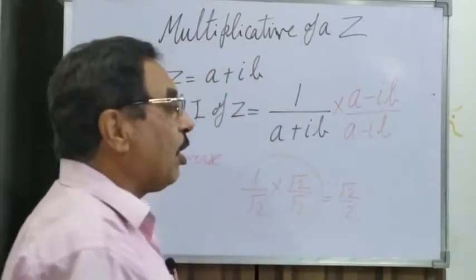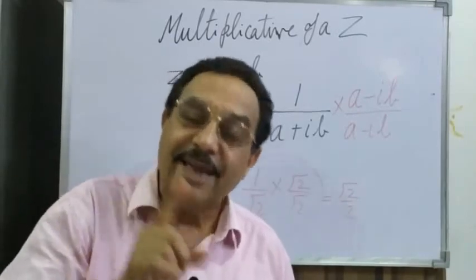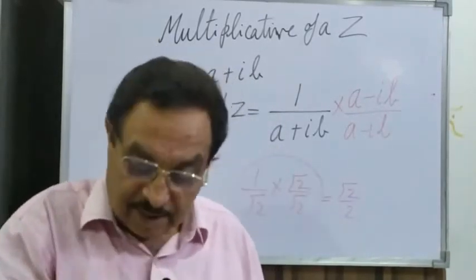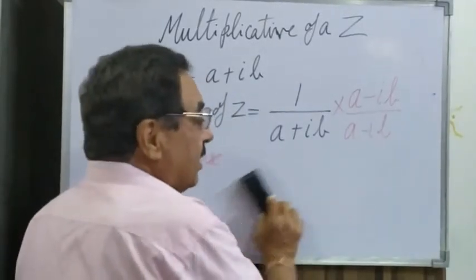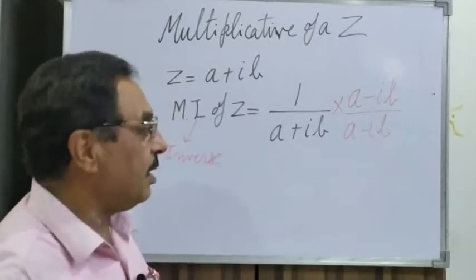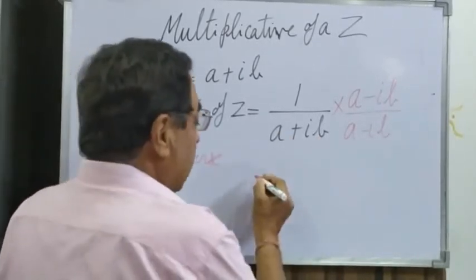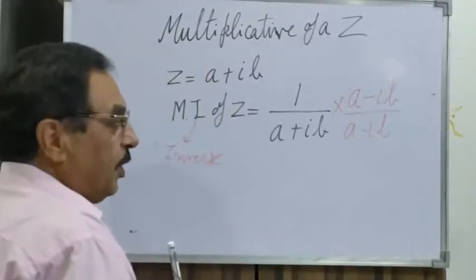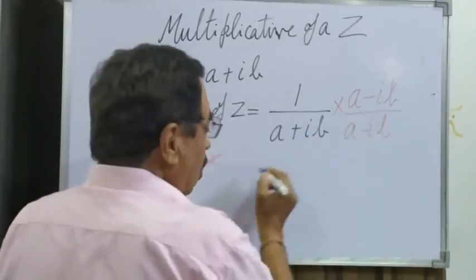Here, for a complex number, it is the realization of the denominator. Multiply and divide with the opposite sign of the denominator.